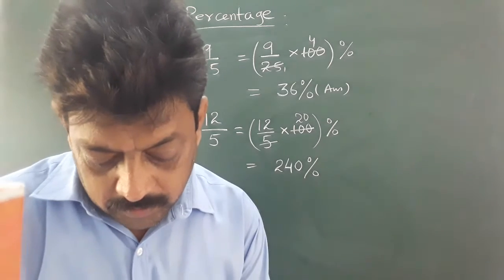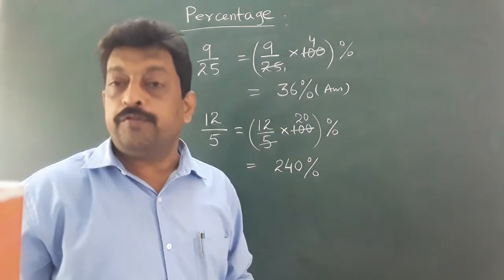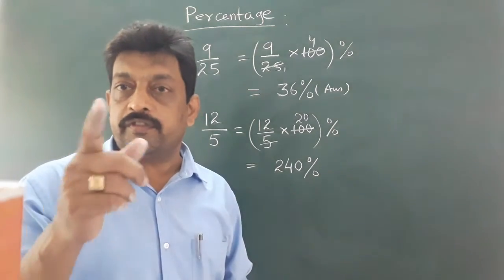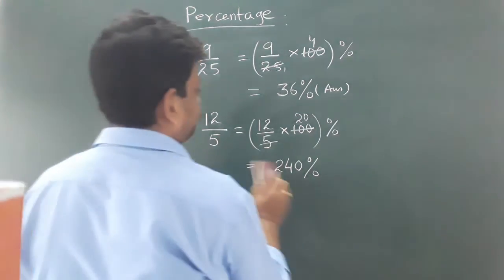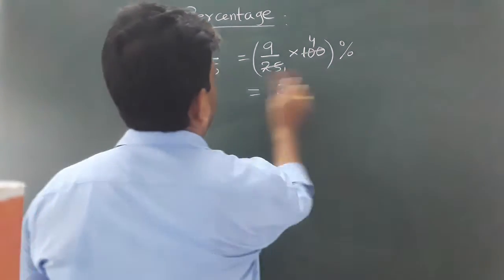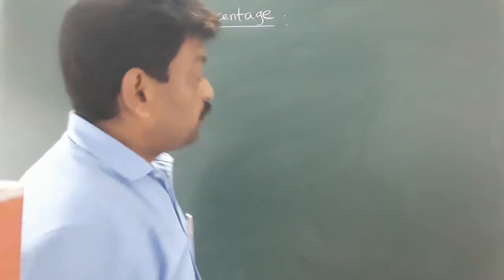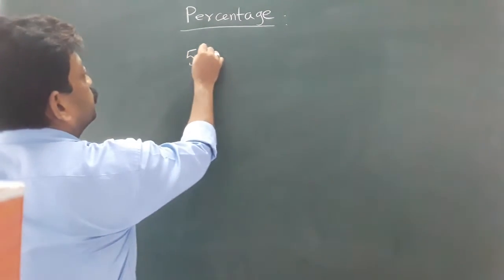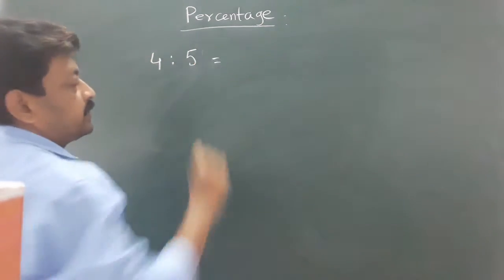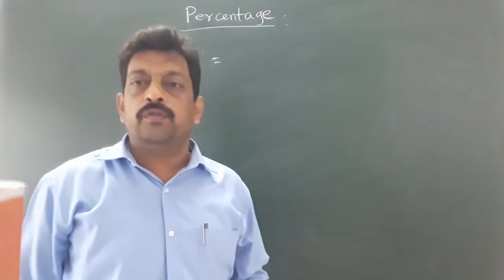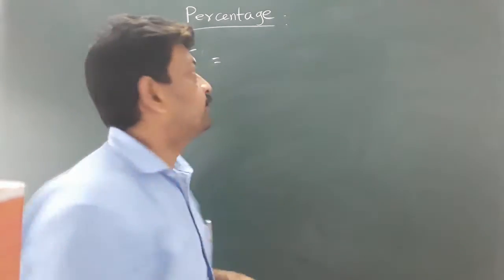Okay. Next is convert 4:5 into percentage, means from ratio to percentage. We have to convert this ratio 4:5 into a percentage. So we know that 4:5 can also be written as 4 upon 5.